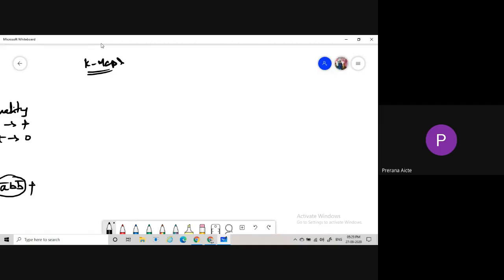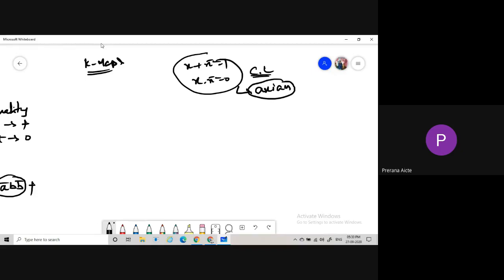We are only taking assumptions, like x plus x bar equal to 1 and x times x bar equal to 0. This is the complementary law, which is one of the axioms. Axiom means without any proof: there is no statement, there is no proof. That is called an axiom.